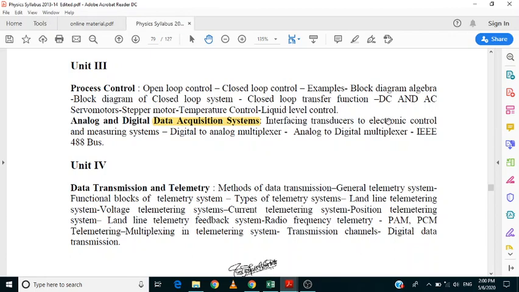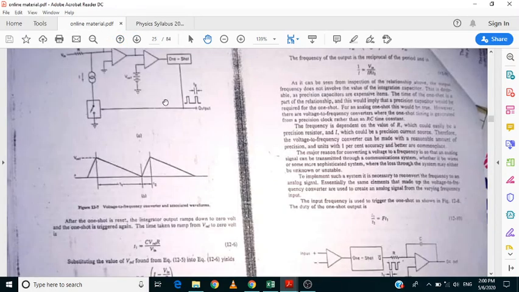Here, in this case, you will come across the voltage to frequency converter. This part you need not bother about, no need to express this one in the exam. You can skip this for the exam.